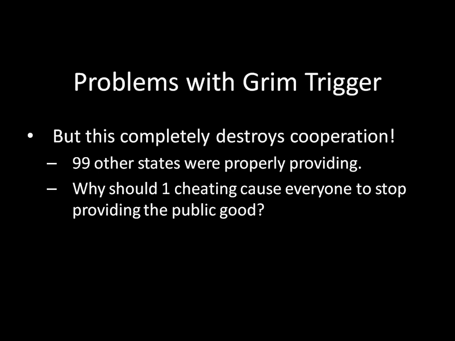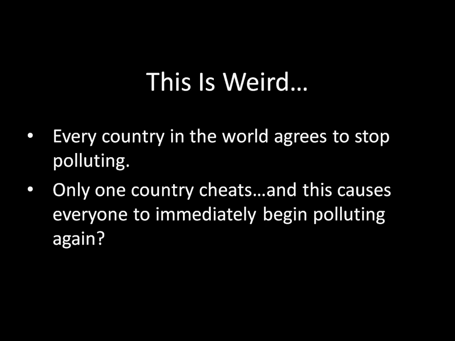And so you have this question here: why should one guy cheating cause everyone to stop providing the public good? That's very weird, right? If every country in the world agrees to stop polluting and one country is going to cheat, this should not be causing everyone to immediately start polluting, right? That's a strange outcome, and it's something that we would want to avoid. We want to be able to maintain this cooperation with the 99 other guys who are playing nice versus the one guy who wasn't. It shouldn't be that one rotten apple spoils everything for the rest of us.